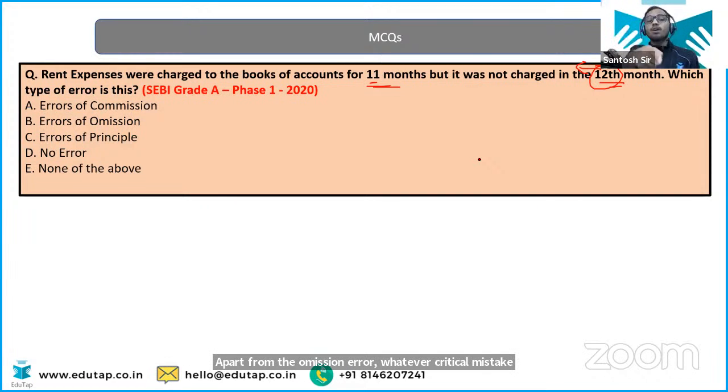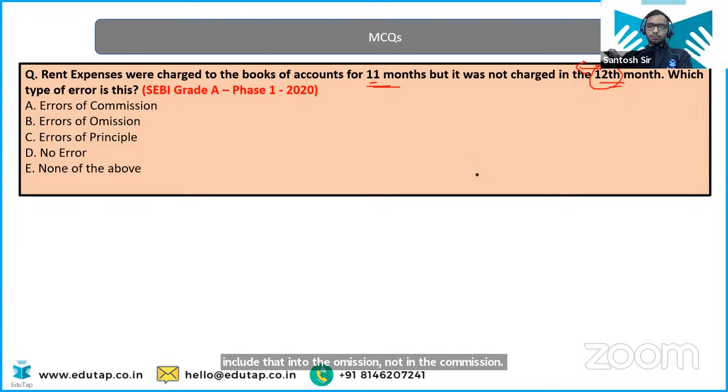So this lesson you got from this question. Okay? Though it's a clerical mistake, but it's also the case of omission. Na? He is forgetting the complete entry or partially. Okay? He's forgetting it. Right? Okay. So when he forgets any entry, then we will include that into the omission, not into the commission. Rest of the cases will be entered into the commission.